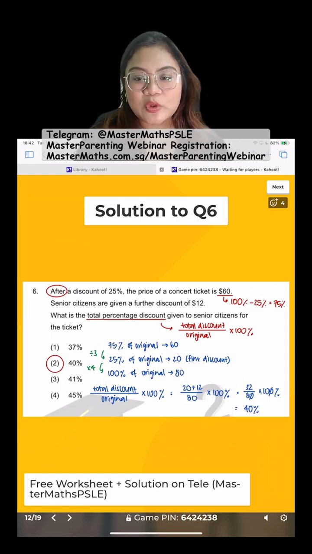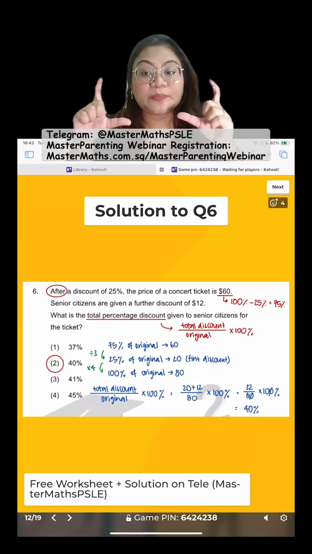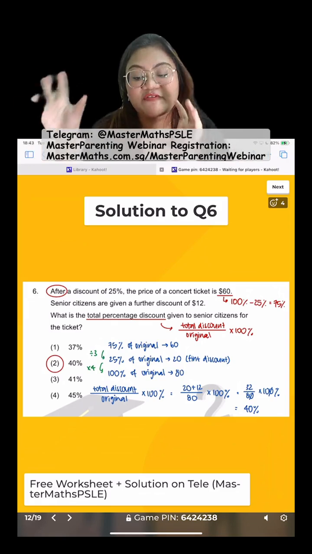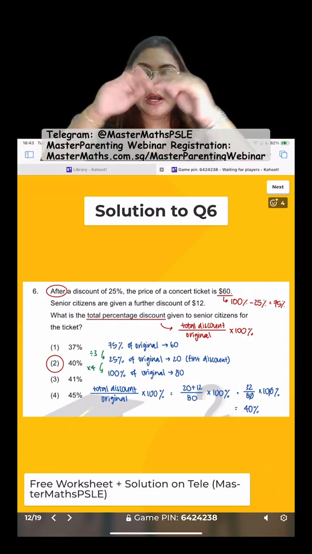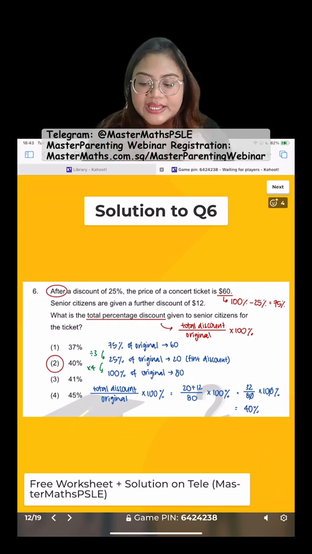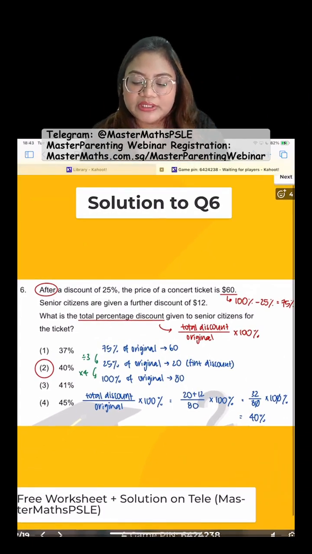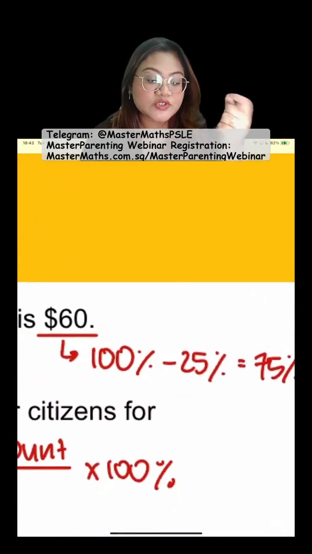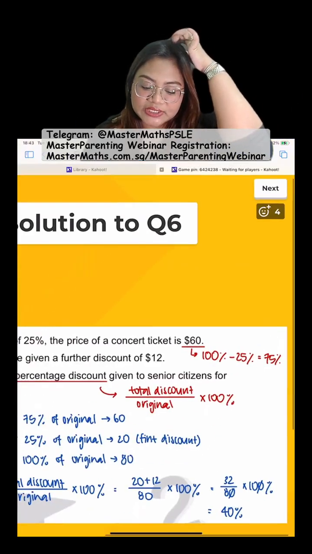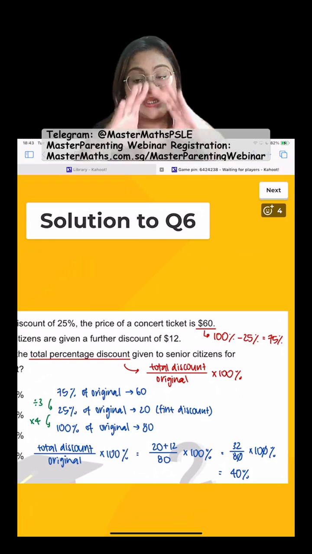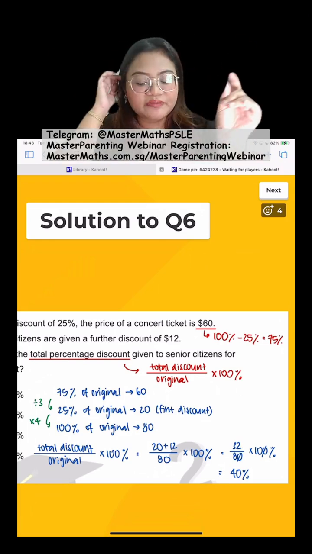Okay. So, one more time. Using total percentage discount. This phrase, when they tell you total percentage discount, you've got to use this formula: total discount out of denominator original. And from there, we already know after I take out 25%, the balance is 75%, right? So use this 75%, $60, to find your original, which is 100%. That's your denominator in the formula. The numerator must be total discount.